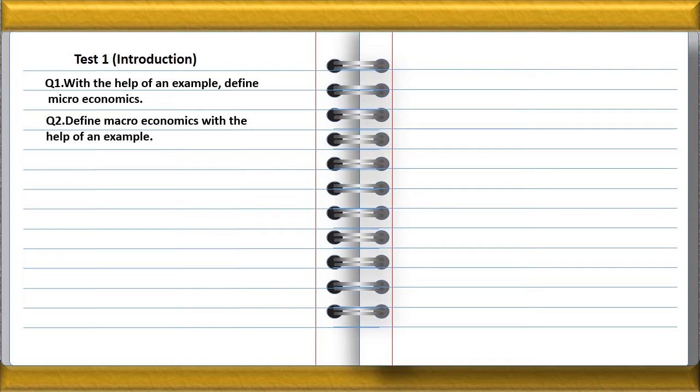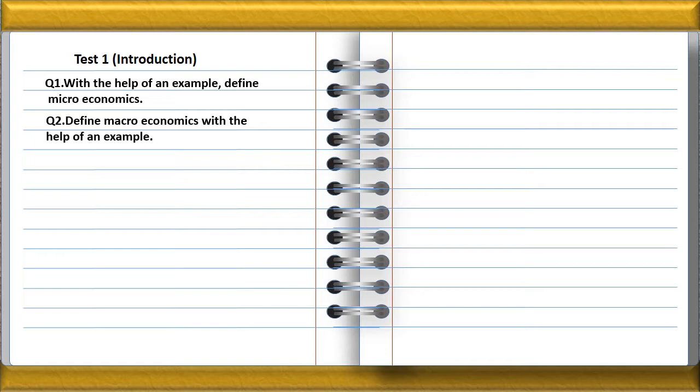Let us see the second question. Define macroeconomics with the help of an example. When we study economics as a whole, or when we study the economy at the national level, it is called macroeconomics. Example: national income of the country, population of the country, per capita income, and so on. Here we are calculating the income of the entire country, so we are studying the economy as a whole. When we calculate the population, we calculate the population of the entire country, not the population in a house. So it is macroeconomics.